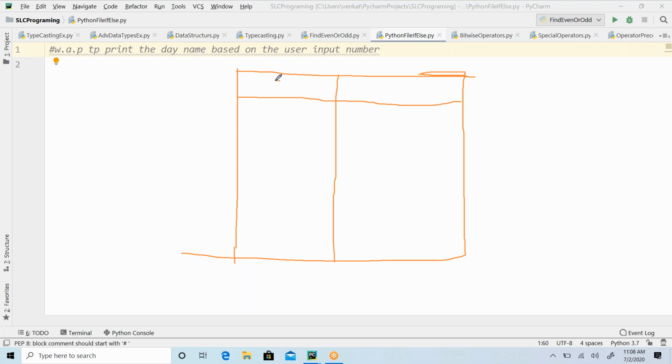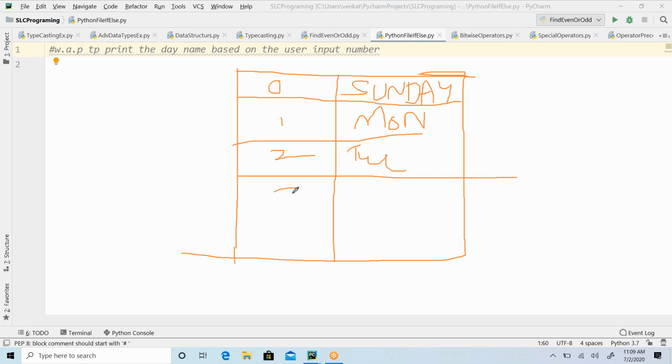So maybe you can start with 0, or you can start with 1, up to you. I'm considering 0 as Sunday. Okay, I'm mapping 0 with Sunday. Understand, guys? 1 with Monday, 2 with Tuesday, 3 with Wednesday.